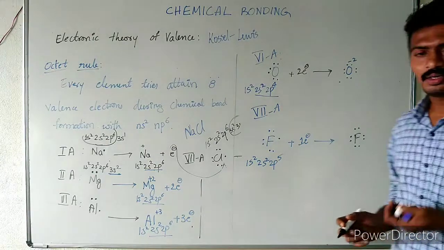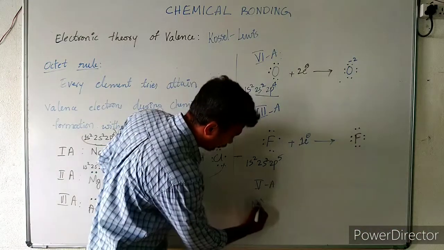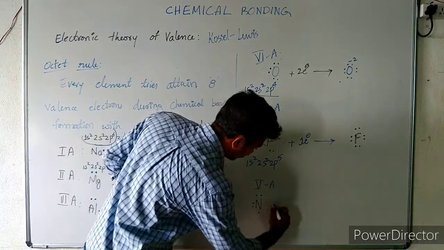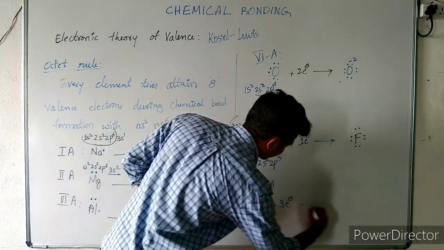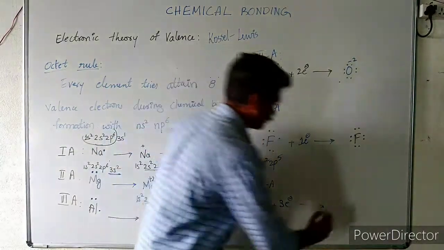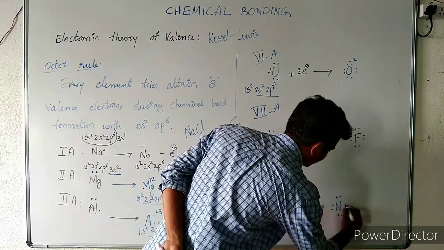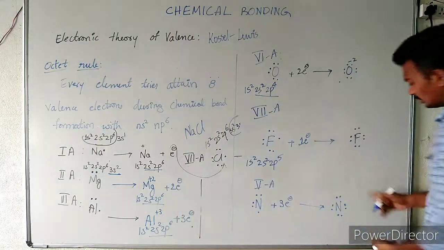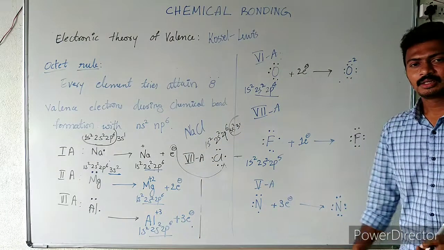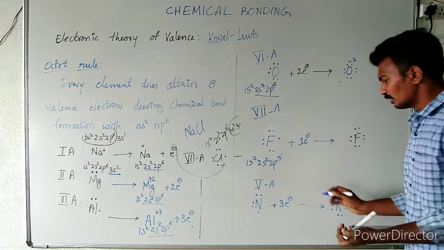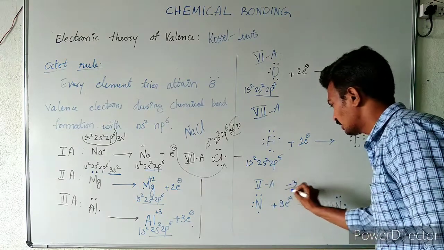If you take 5A group elements, they will be having 5 valence electrons, 1, 2, 3, 4, 5. So nitrogen gains 3 electrons and forms N with 1, 2, 3, 4, 5, 6, 7, 8 electrons around it. That is a 0 group configuration. So in this way, these elements exhibit minus 3 charge.